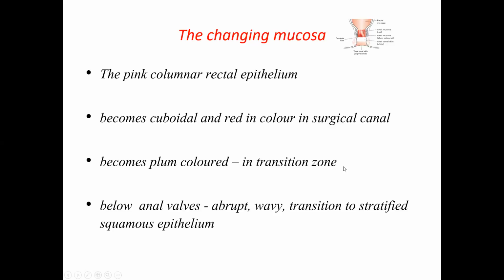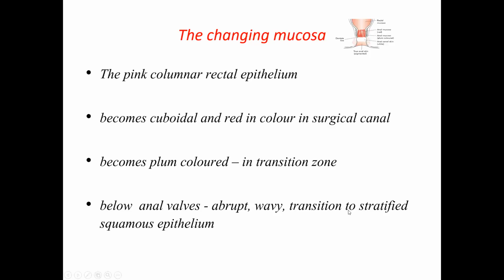When you come down below the dentate line, the mucosa fuses with the skin of the anal canal, or the anoderm. This fusion will be abrupt, wavy, and transitions to the stratified squamous epithelium.